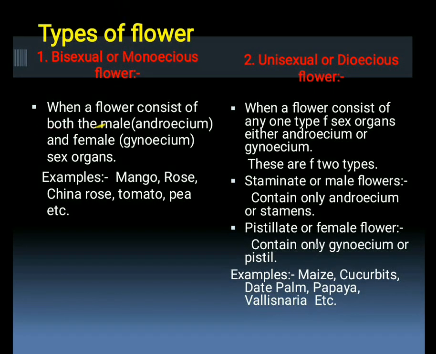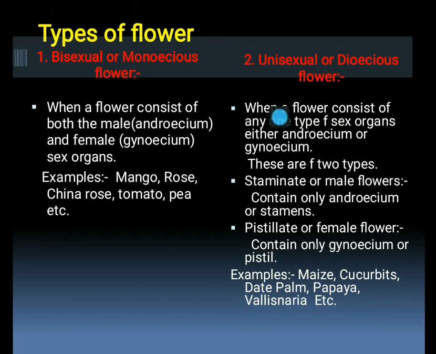So first is bisexual or monoecious flower. As the name indicates, bisexual means a flower having both the sex organs. So when a flower consists of both androecium as well as gynoecium, as you know, androecium is the male sex organ, while gynoecium is the female sex organ. So these kinds of flowers having both the sex organs, means stamens as well as carpels, are bisexual, or the other word is monoecious. The most common examples are mango, rose, China rose, tomato, peas and many others.